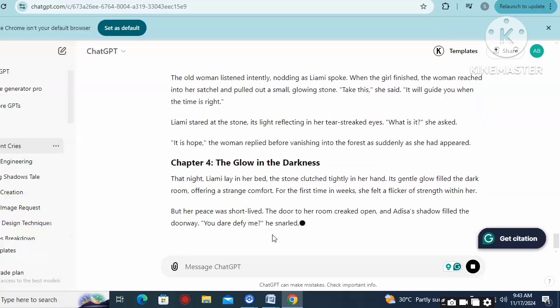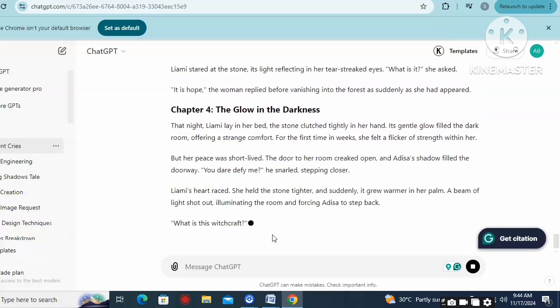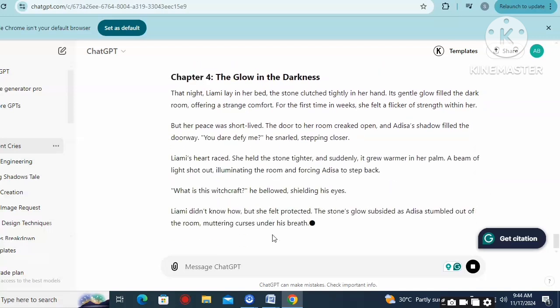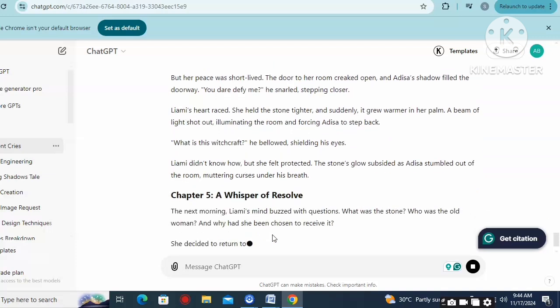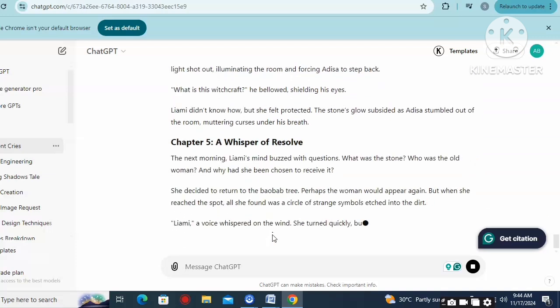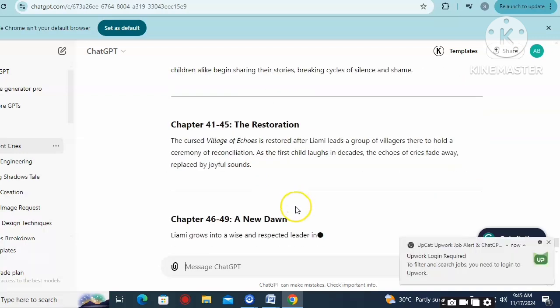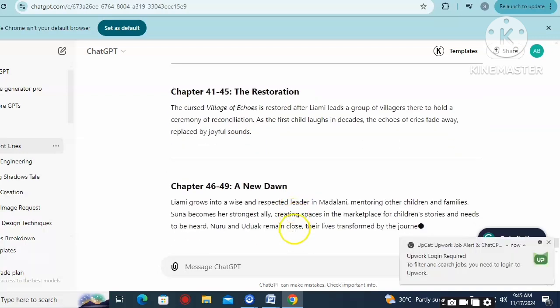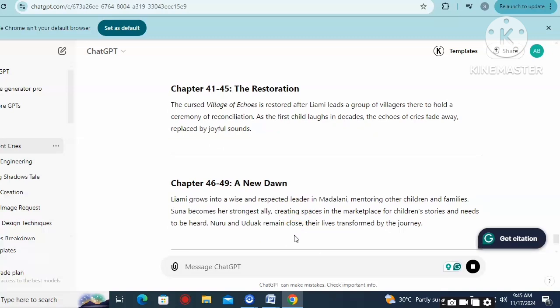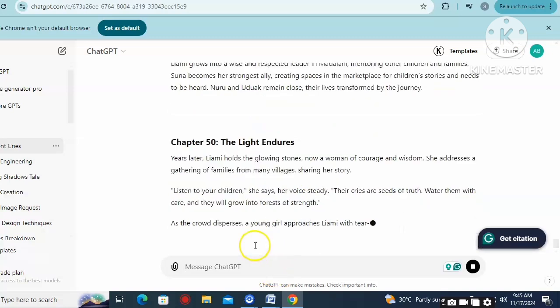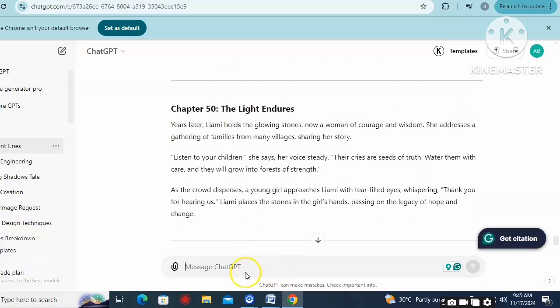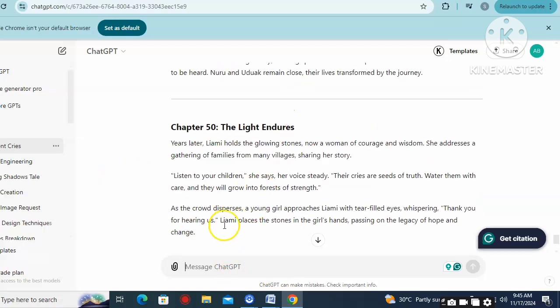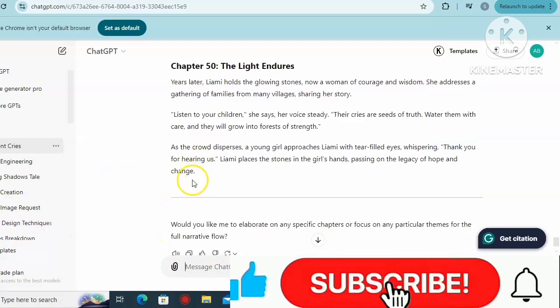So it's rewriting it for us. Let's just wait for it. After some seconds, we now have our 50 chapters generated. You can see we now have our 50 chapters generated. So all we need to do is to copy all the chapters.